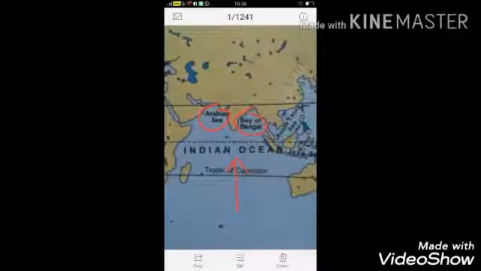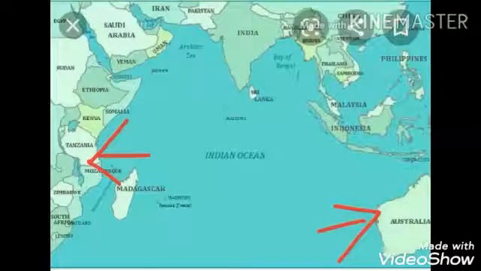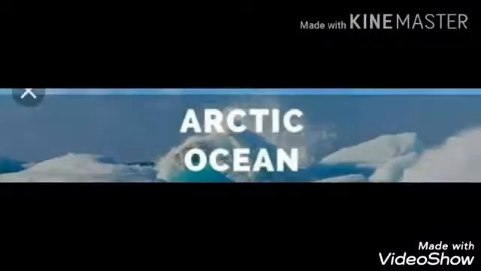The Arabian Sea and the Bay of Bengal are the two northward extensions of the Indian Ocean. To the east of this ocean lies Australia and to the west lies Africa. In the south, it merges with the Atlantic and the Pacific Oceans. The fourth ocean is Arctic Ocean. Arctic Ocean lies around the North Pole and extends southward up to the Arctic Circle. And Arctic Circle is located at 66.5 degree north latitude.